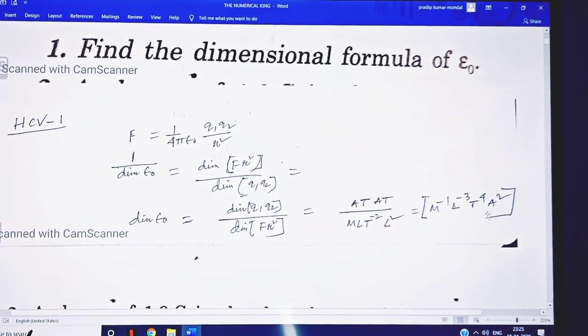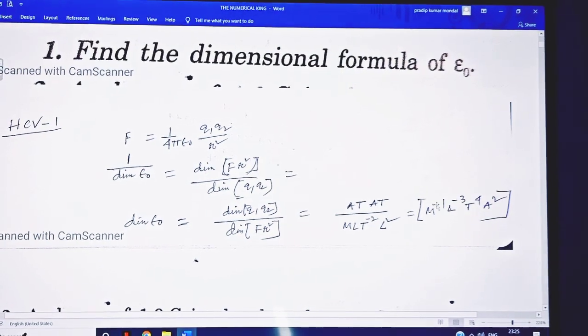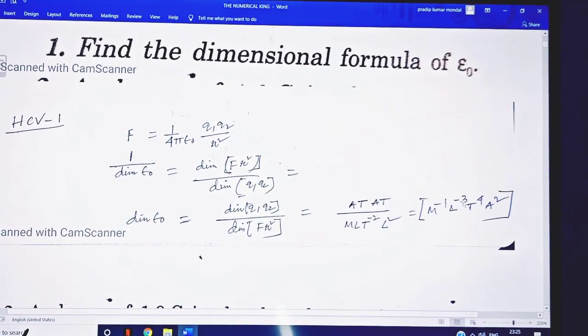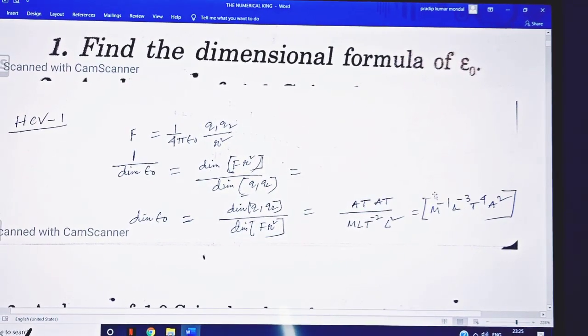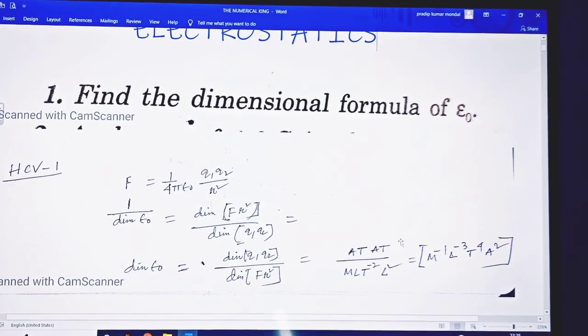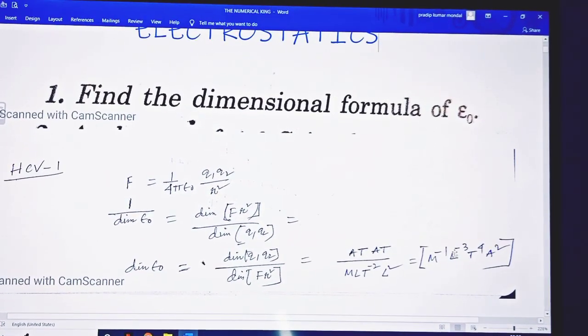So here there are 4 fundamental quantities whose exponents are minus 1, minus 3, 4 and 2. So the dimensional formula is this one, and the dimensions are minus 1, minus 3, 4 and 2.